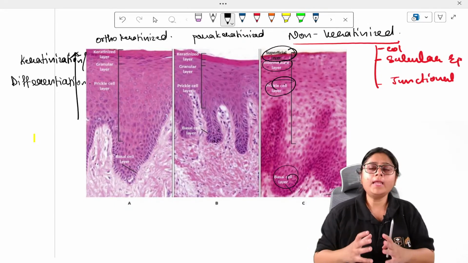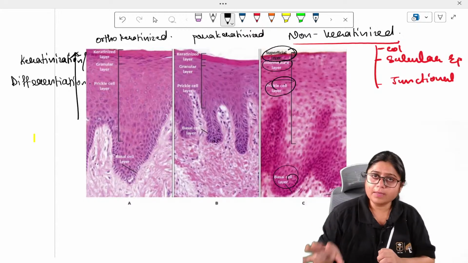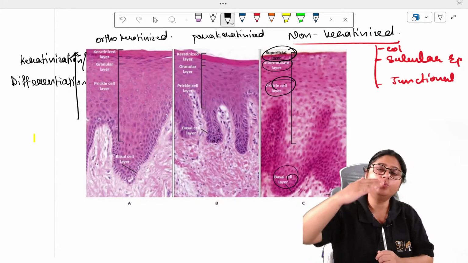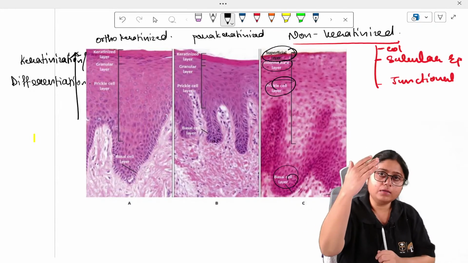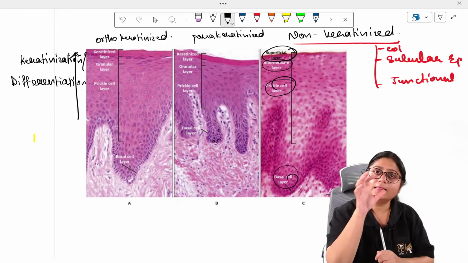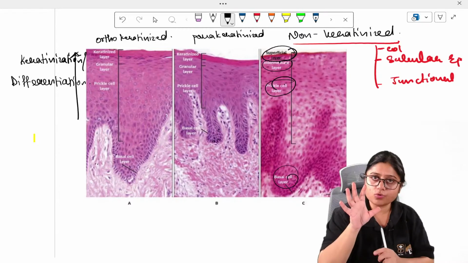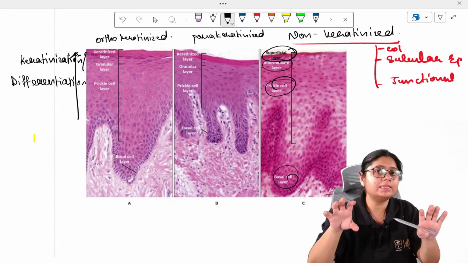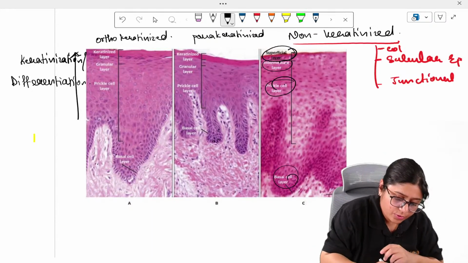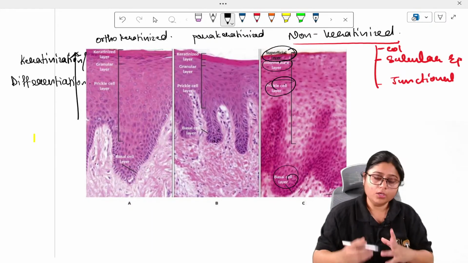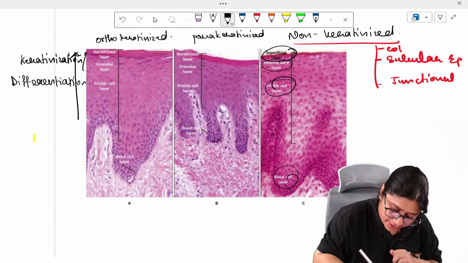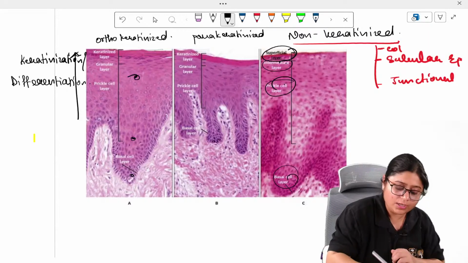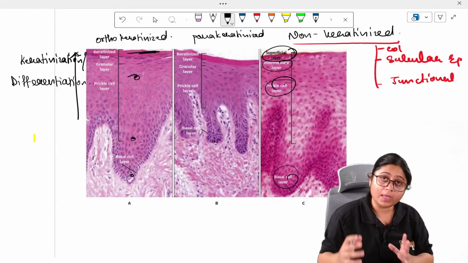As the cell moves upwards towards the upper layers and the cell organelles and cell membrane get destroyed, these keratin proteins get organized in a layer and form the topmost layer. They are present even in the basal layer, the spinosum layer, and the granular layer as well.